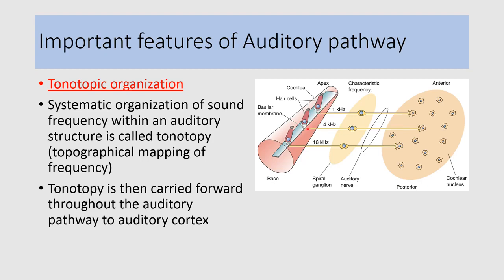From the different portions of the basilar membrane, these afferent fibers carry information up to the cochlear nuclei, and in the cochlear nuclei, a definite sequence of neurons is maintained. So it is like a map of the basilar membrane inside the cochlear nuclei, and this is known as tonotopic organization. This type of tonotopic organization is maintained up to the auditory cortex.